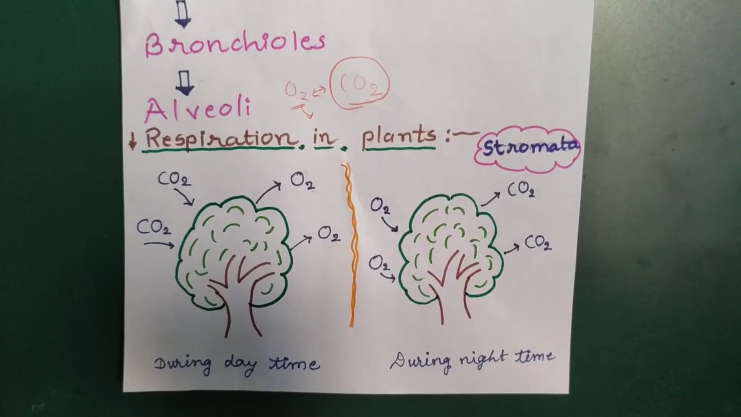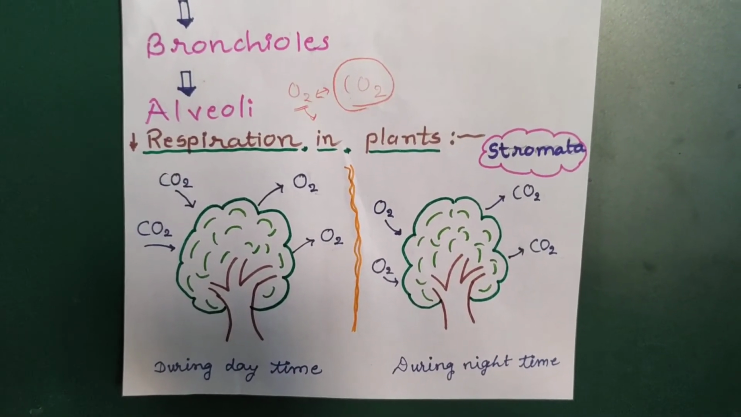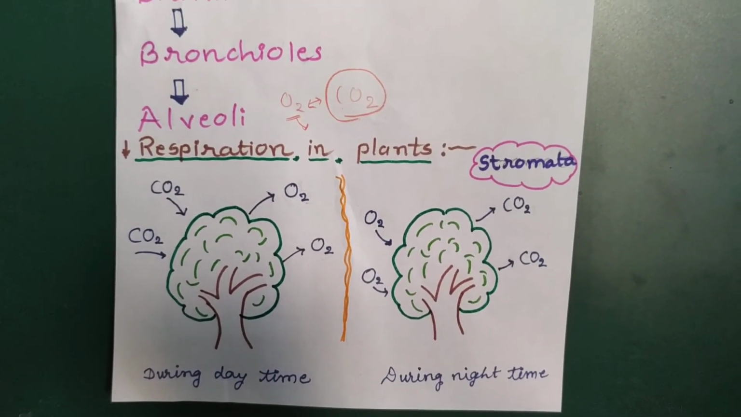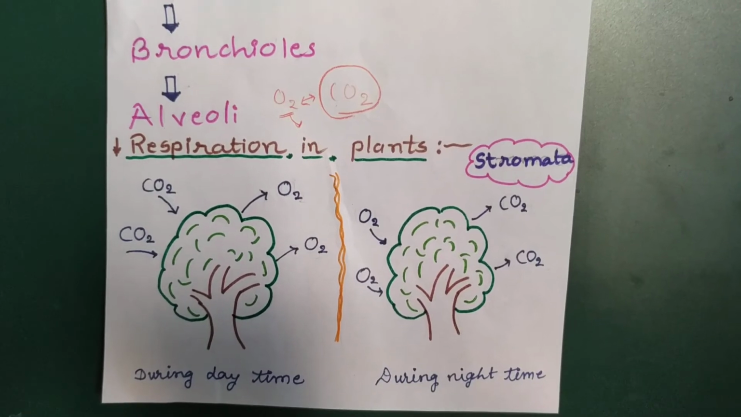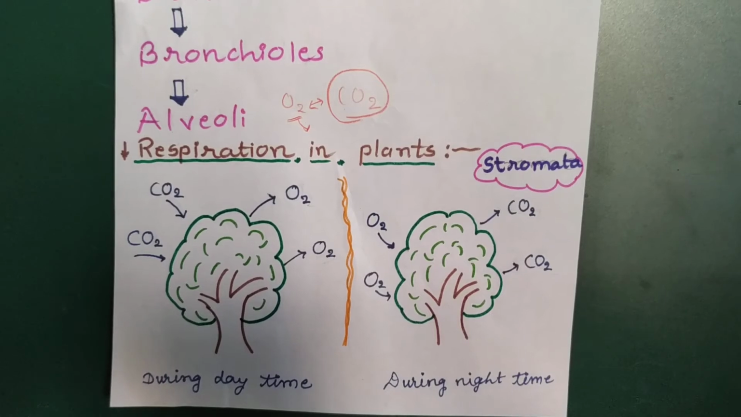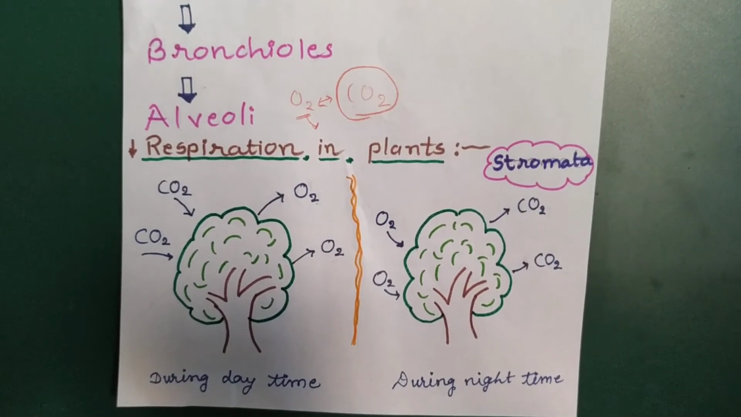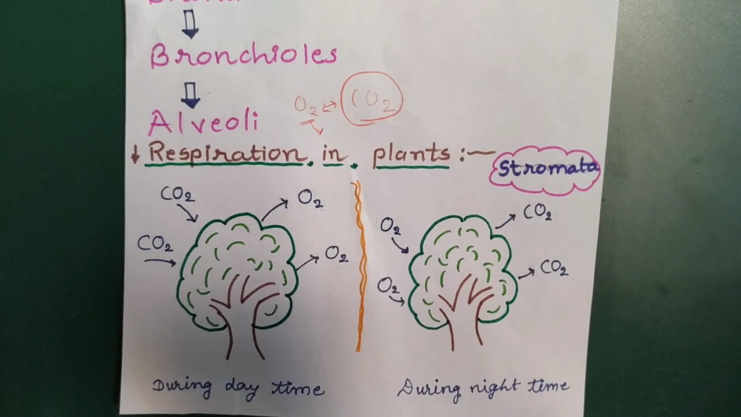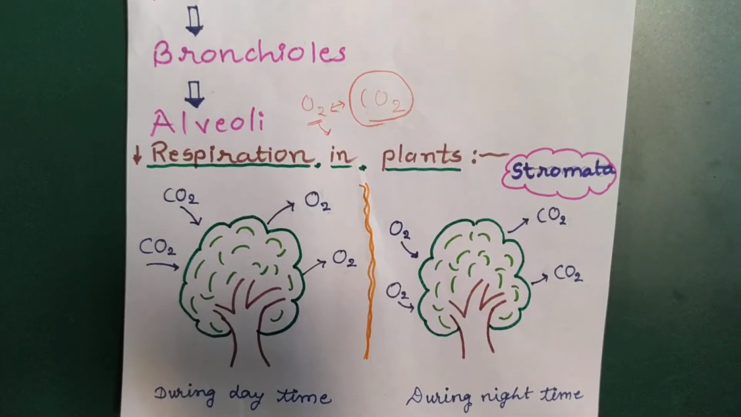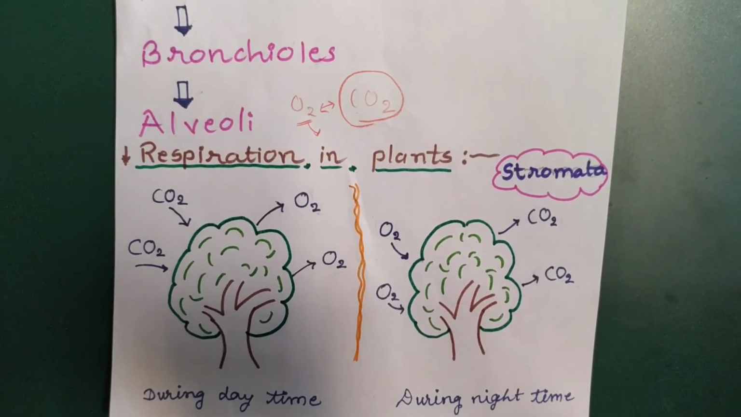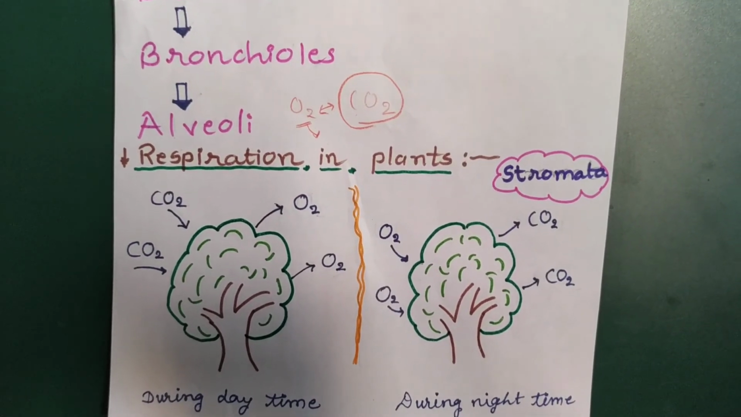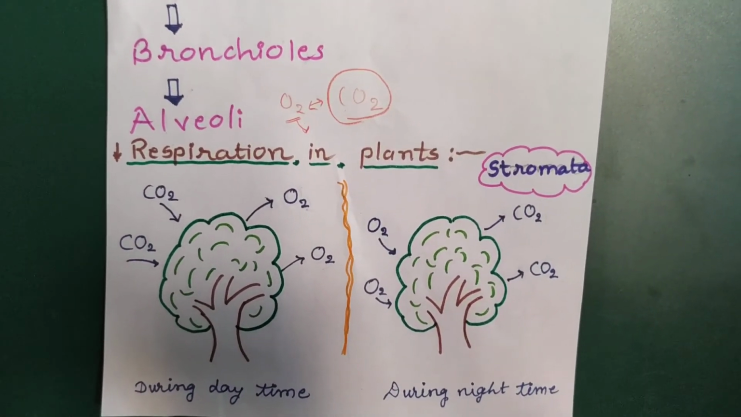Here I made two figures, showing what happens during daytime and what happens during night time. We know that during daytime photosynthesis takes place in the presence of sunlight. In the presence of sunlight, plants are able to perform photosynthesis with the green color pigment known as chlorophyll. From the air, they take up carbon dioxide and they liberate oxygen. This is known as the photosynthetic pathway.